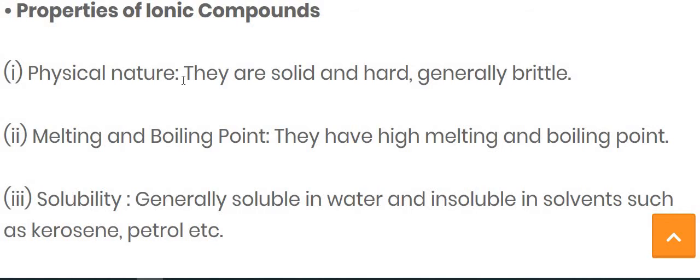Now let's see the properties of the ionic compound. The first one is physical nature. If you are talking about the ionic compound, in which state it is generally found, that we consider physical nature. So the ionic compounds are mostly solid in structure, hard in nature, and generally brittle, means breakable. The second one is the melting and boiling point.